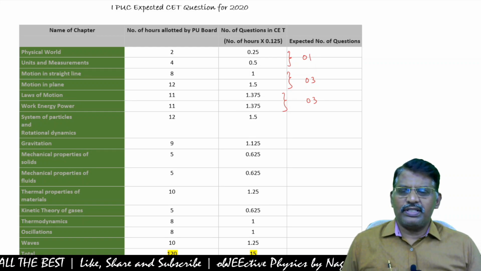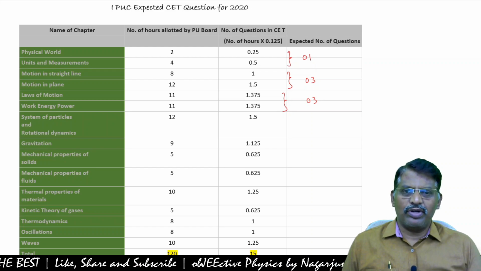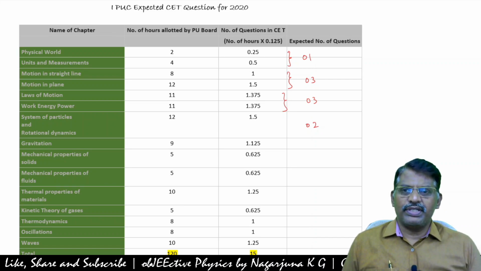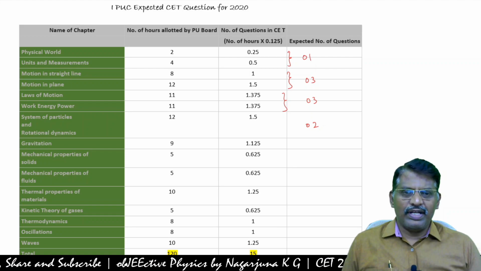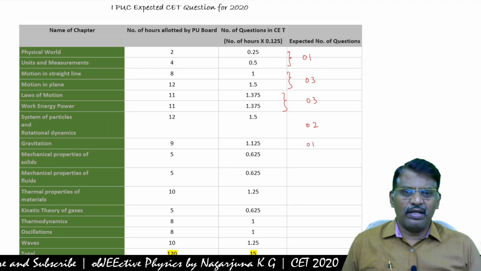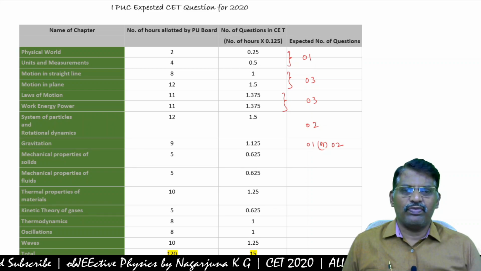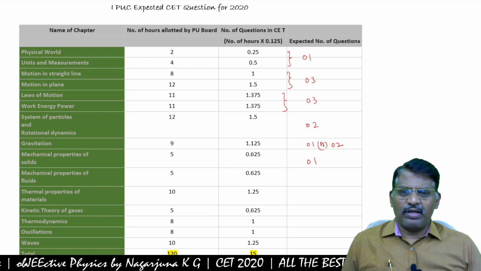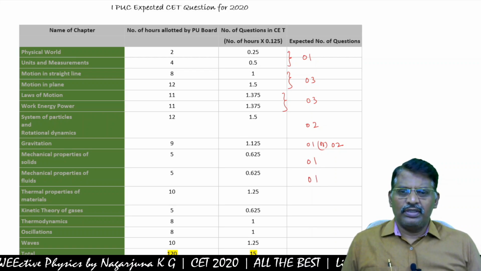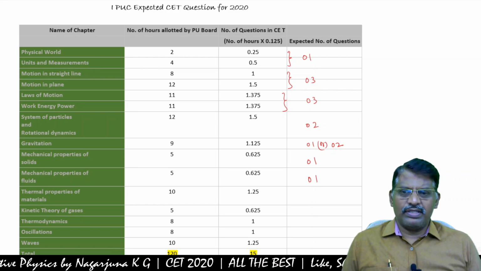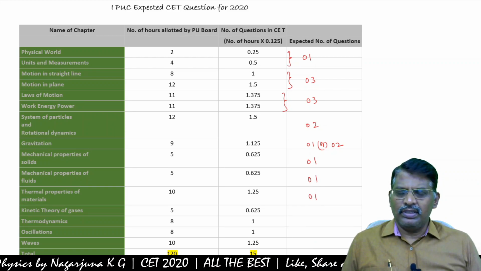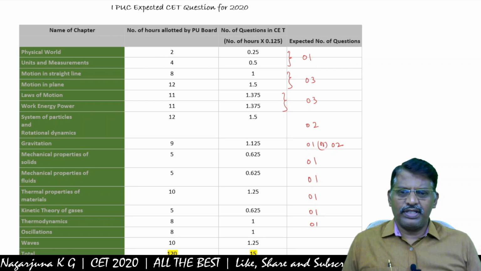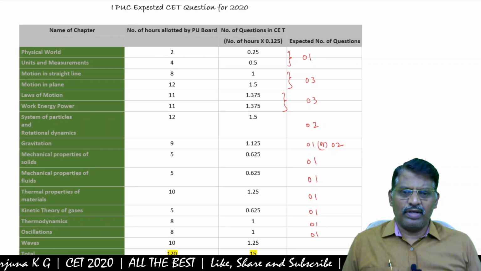And system of particles and rotational dynamics is a little bit important chapter, so from this chapter we may expect 2 questions in CET. Gravitation, 1 question, 1 or 2 questions here also. And mechanical properties of solids, 1 question. Mechanical properties of fluids, 1 question. Thermal properties of materials, 1 question. Kinetic theory of gases, 1 question. Thermodynamics, 1 question. Oscillations, 1 question.